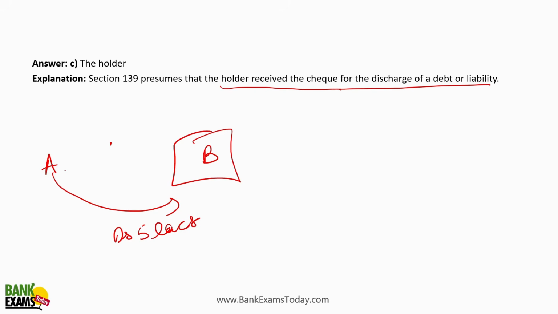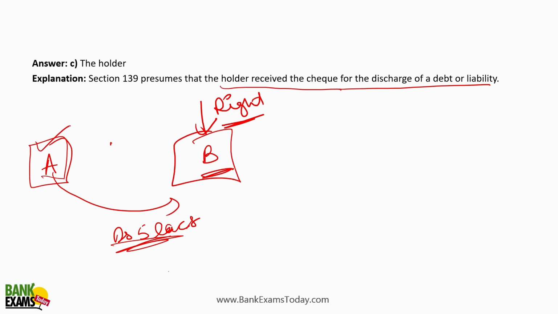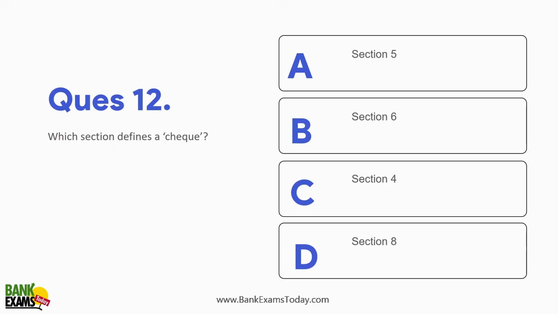So in case A says that this particular 5 lakh rupee check that B has is fake, or says there is no consideration involved, or that B got the check by fraud, section 139 presumes that the holder B received the check for the discharge of debt or liability. So according to section 139, our law assumes that B is right, B is correct. A needs to prove why his signed check is with B, right? A needs to prove it.